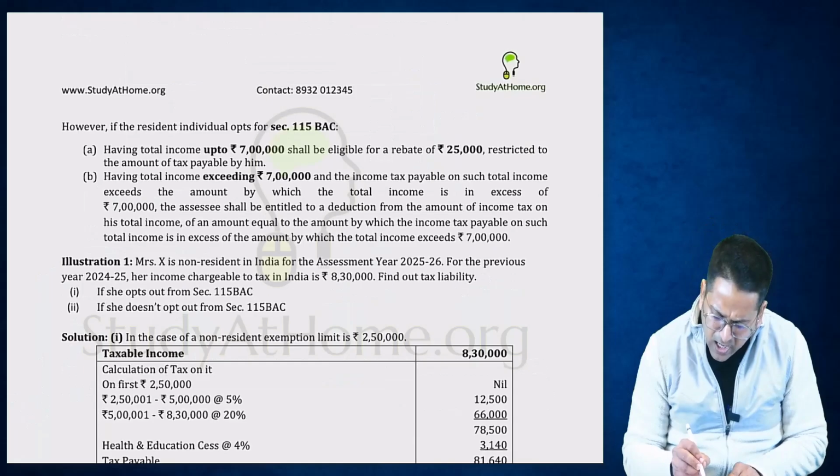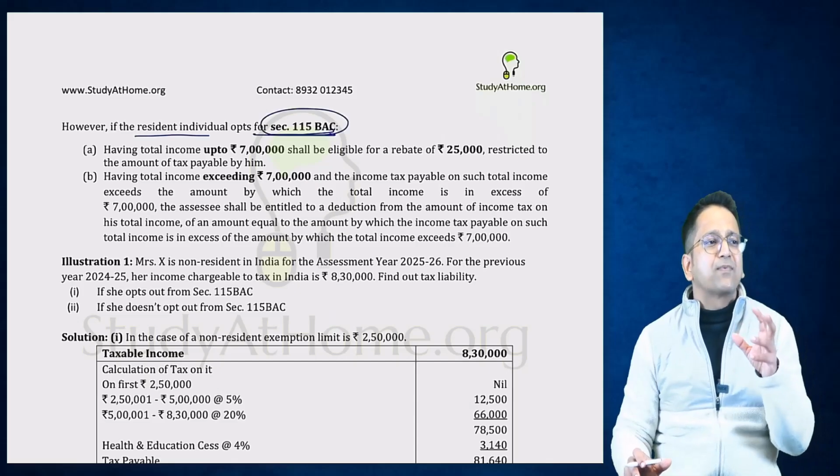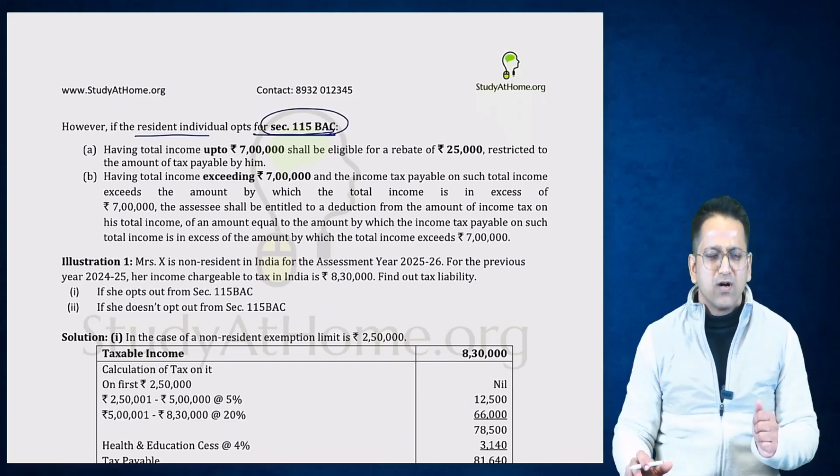Now coming to the case where a resident individual is in 115 BAC, meaning he is paying tax according to the new slab. So what will happen?